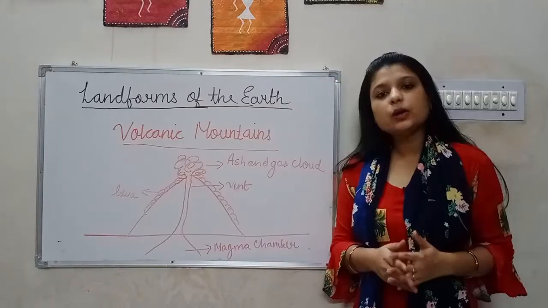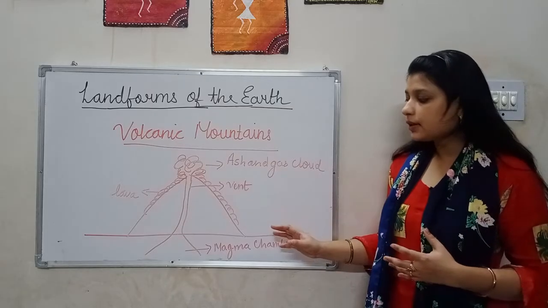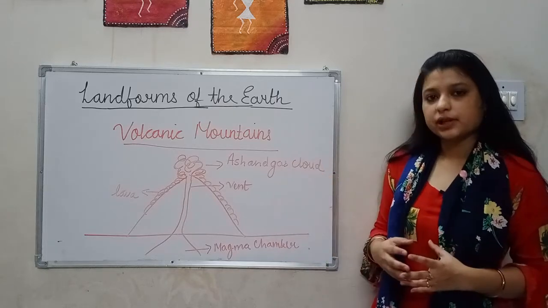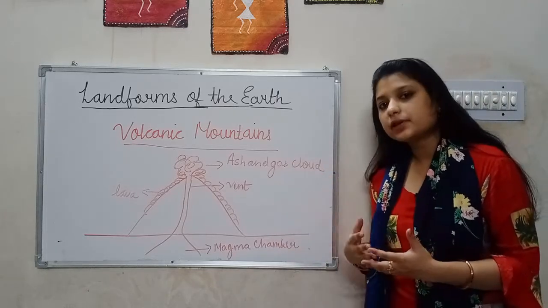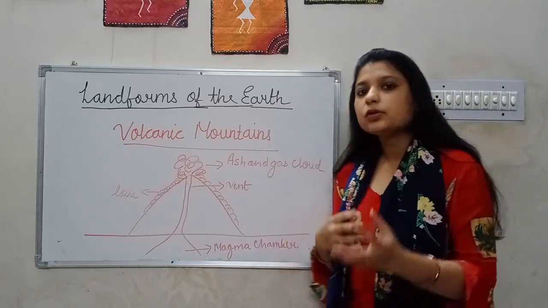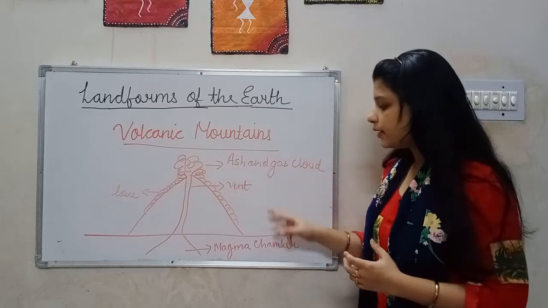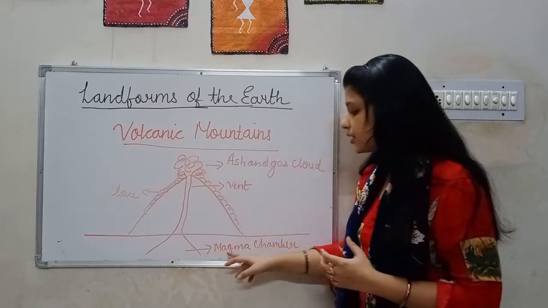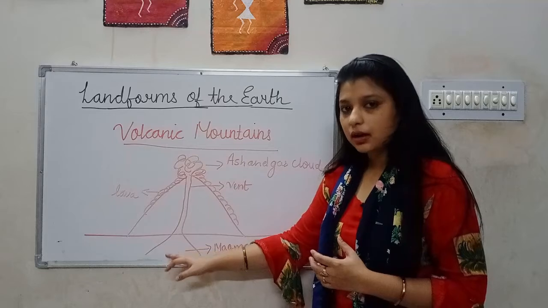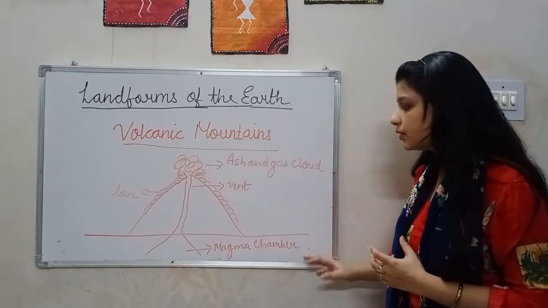Now let's see what are volcanic mountains. Volcanic mountains are associated with volcanic activities. These are formed due to the internal process which is taking place within the surface of the earth. The core of the earth gets heated up, due to which the magma gets accumulated and magma comes out through the opening known as vent. Here we can see this is the magma chamber where the magma gets accumulated due to the internal process which is happening within the surface of the earth.